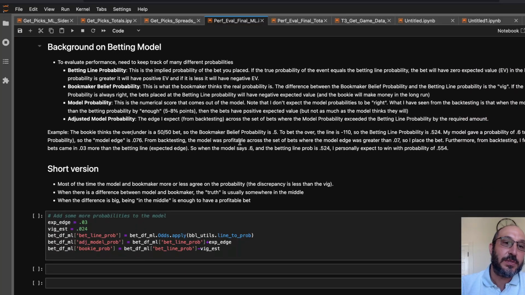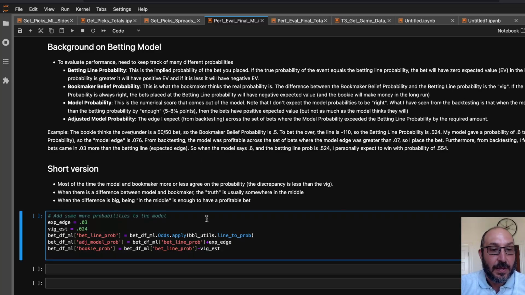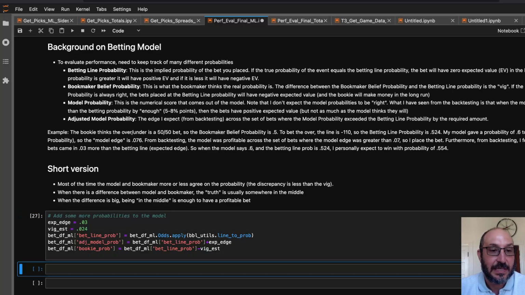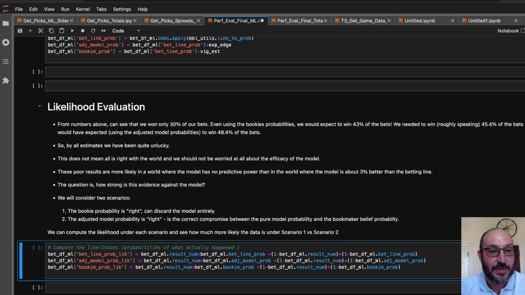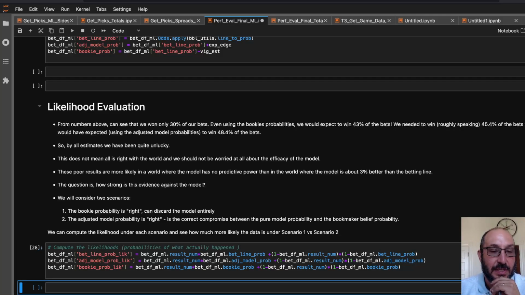Okay, I wanted to do again the same kind of analysis in terms of how likely is it that the model is right versus the bookie. So I do the same kind of evaluation. I say, what's the probability of all the outcomes we saw under what I estimate to be the bookie's probability, and how do we do based on what I estimate to be the adjusted model probability, assuming I had like a 3-point edge on the line probability when I took a bet.